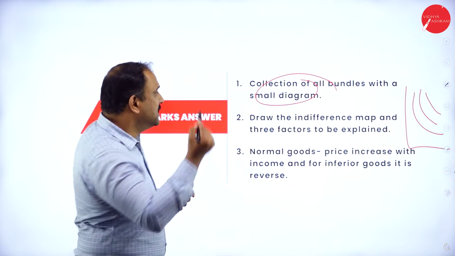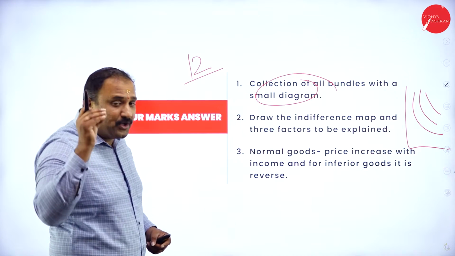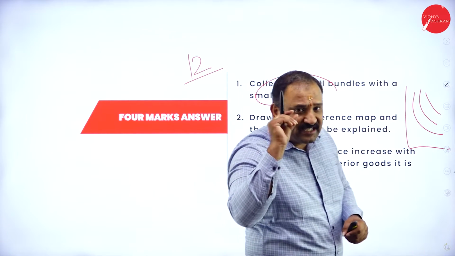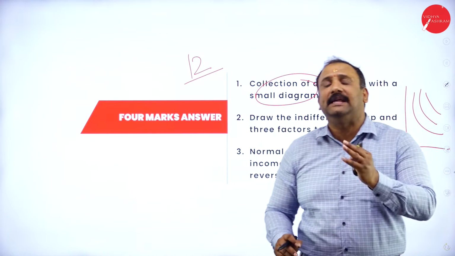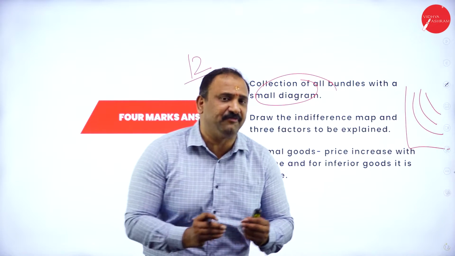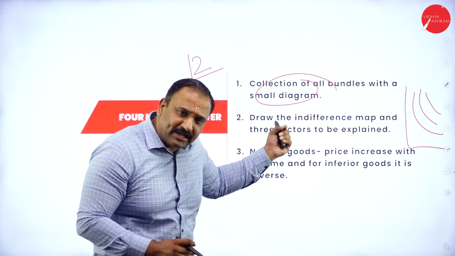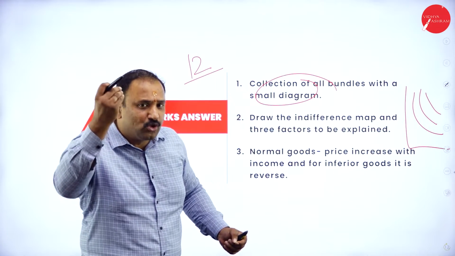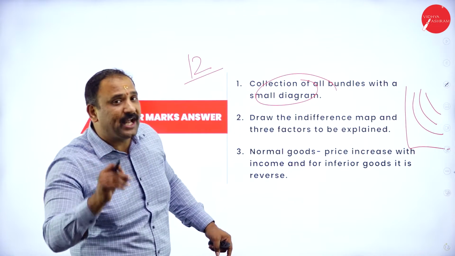Because this is a 4-marker, please keep in mind you need to write 12 lines to score those 4 marks. When you are writing a 4-marker in economics, it is mandatory that if there is a diagram or a graph or anything related to the answer, please highlight those key points when you are writing. It is not enough to say, sir, I have written some 5 or 6 lines, will they give me full marks? No, definitely not. So whenever you are answering a question like indifference map or budget set or budget lines, please do draw the relevant diagram with respect to that particular question so that you are able to score your full marks.